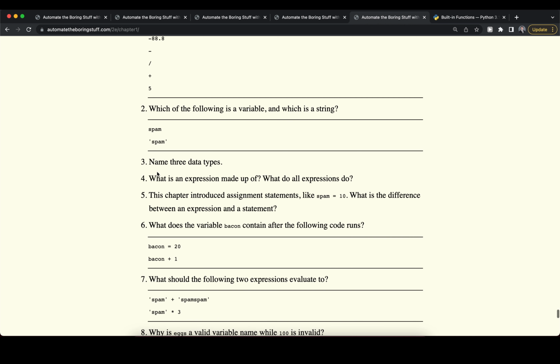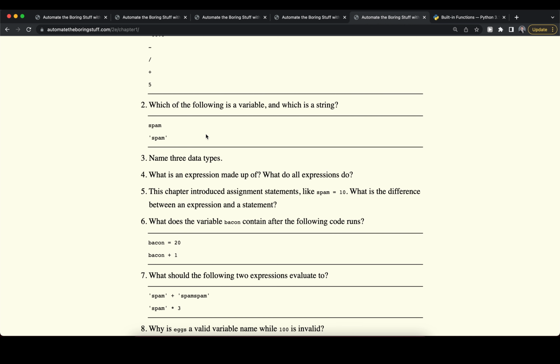If you take a look at which of the following is a variable and which is a string, again, if we think back, we know when a variable is actually valid. It cannot start with quotation marks, so that would be an invalid variable. The quotation marks always show us that it's a string, so therefore this would be a string, and the one here would be a variable.